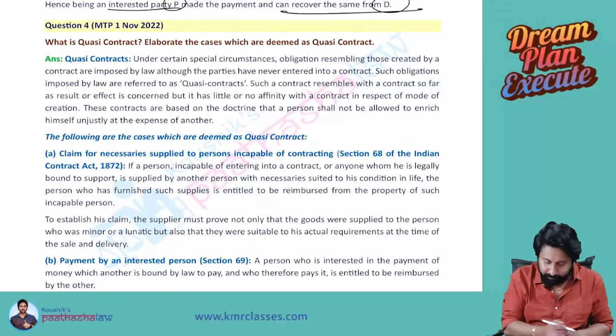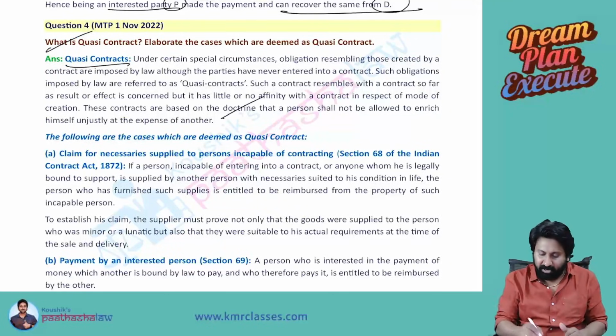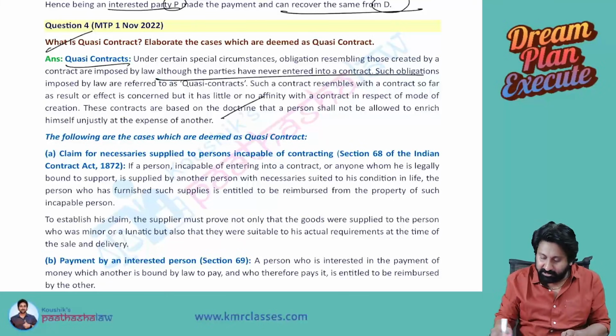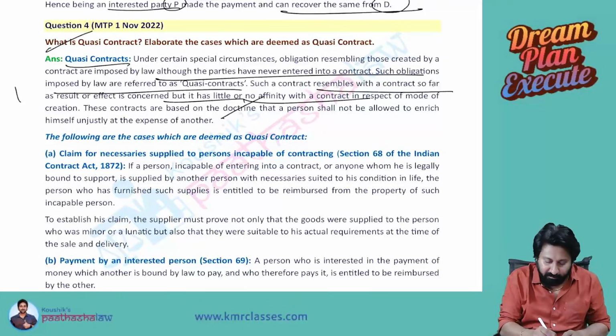Next one: quasi contract. First, write about quasi contract. Although there is no contract, obligations are imposed by law, so it resembles a contract, though it has little or no affinity to one. First, you have to write that paragraph. For this, they will give you 1 mark.